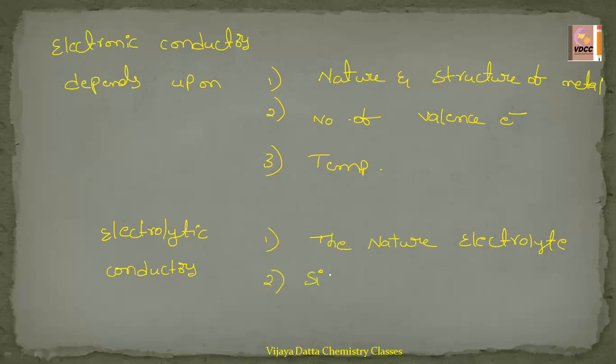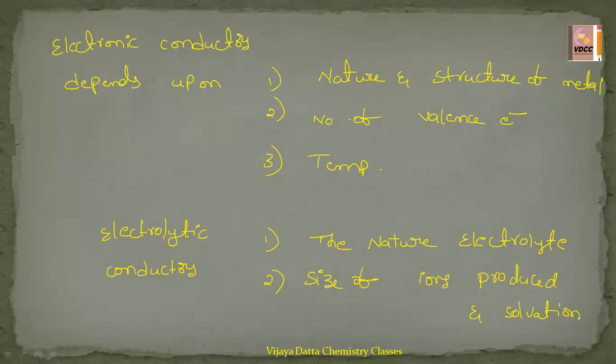So the size of ions produced on their solvation. Solvation is nothing but by solubility. NaOH is dissolved in the water, it is aqueous NaOH. So how much is dissolved, how many Na+ and OH- ions, the size of the ions also matters in the electrolytic conductors.